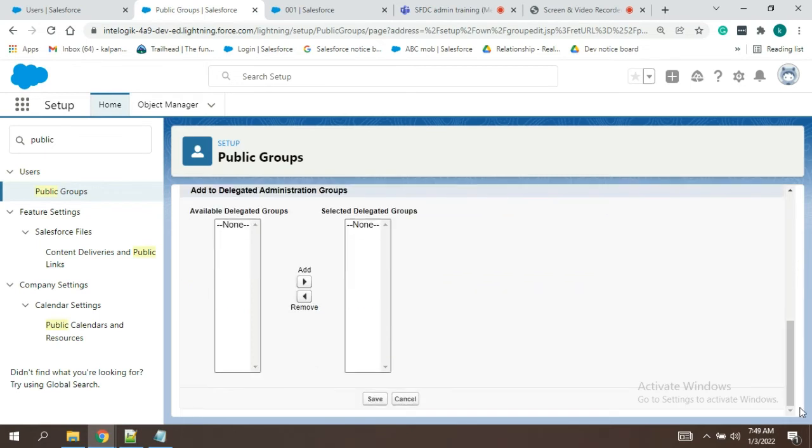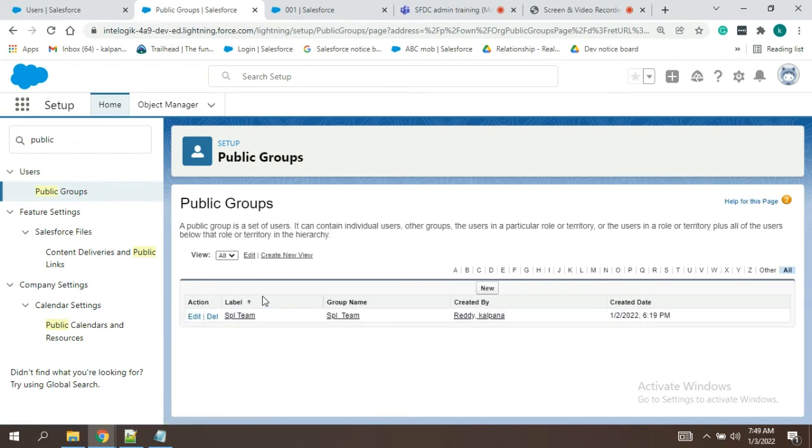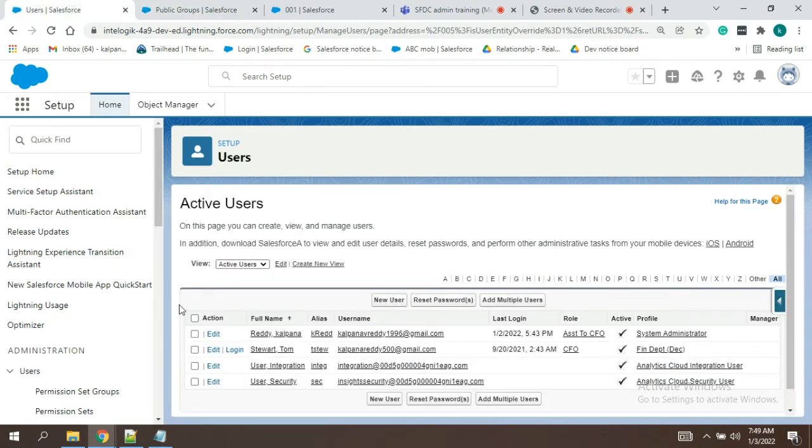This is not needed, guys. This you don't do. Okay. Now I have created one special team group and added Tom to that group. So now, based on Kalpana's records, we'll share all the records to the special team. So people who are in that special team will have the access to the records. Okay.